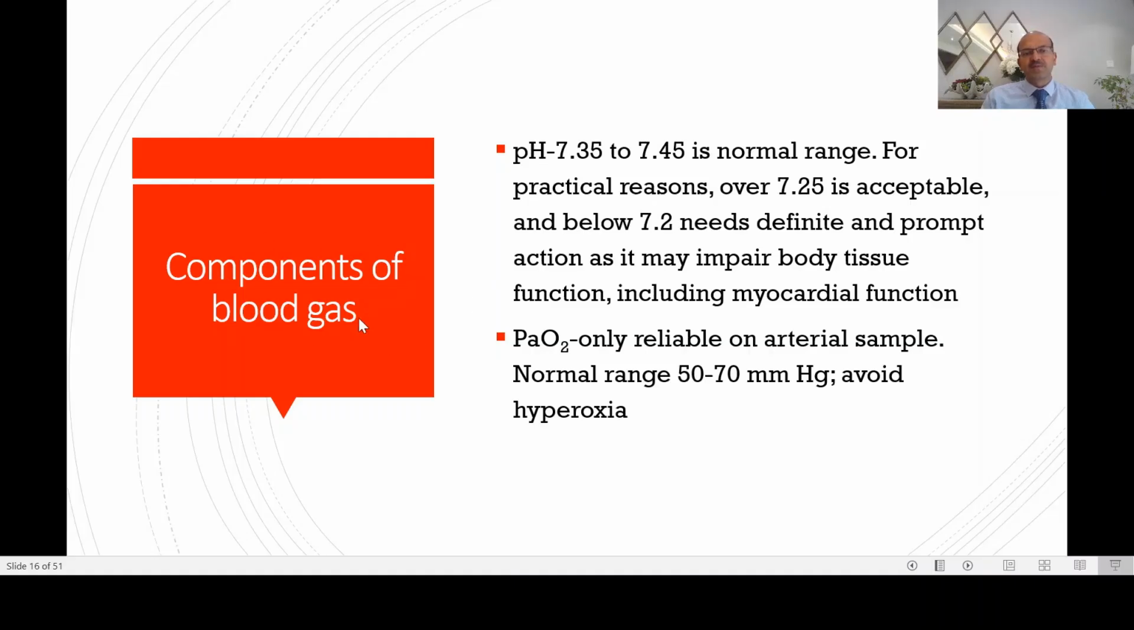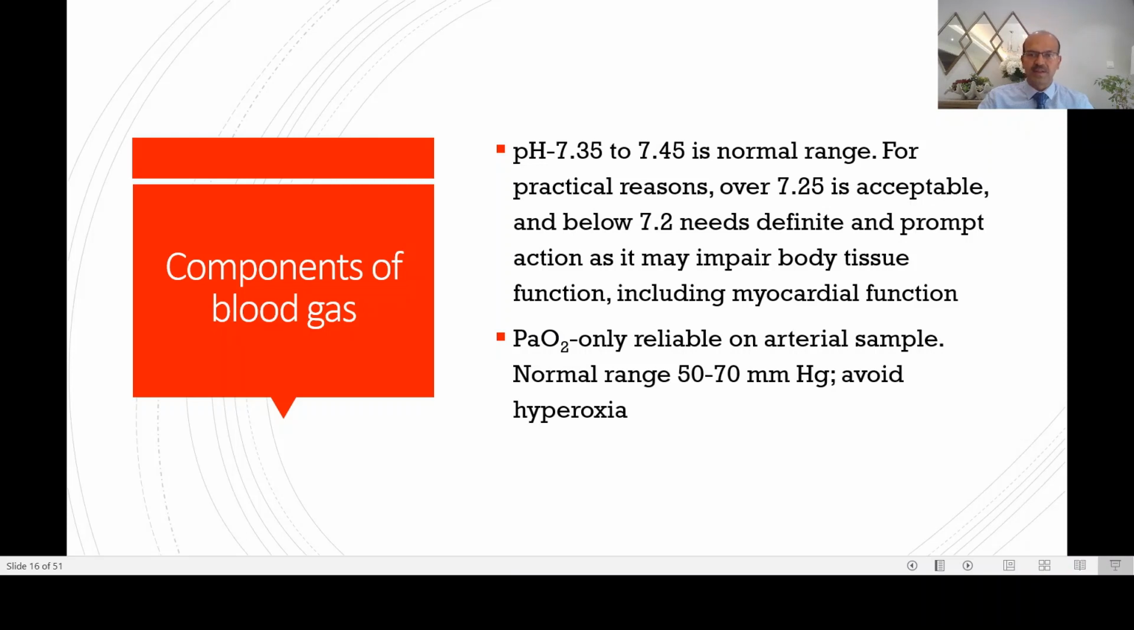So the components of the blood gas, we have the pH, which is the most important component for clinical reasons. So 7.35 to 7.45 is the normal range. However, for practical reasons, anything over 7.25 is acceptable. You do monitor the baby, you do accept the changes as we go on. But anything below 7.2, especially in a newborn, is likely to affect your body metabolism.